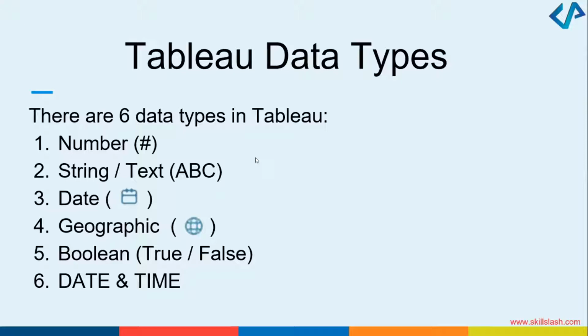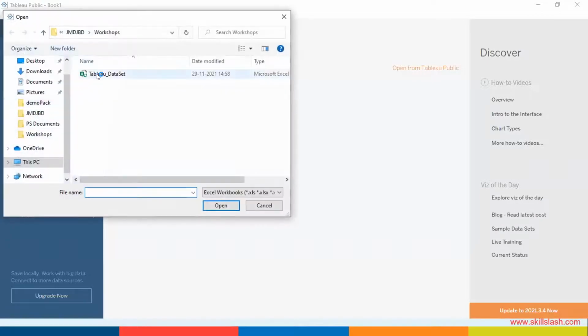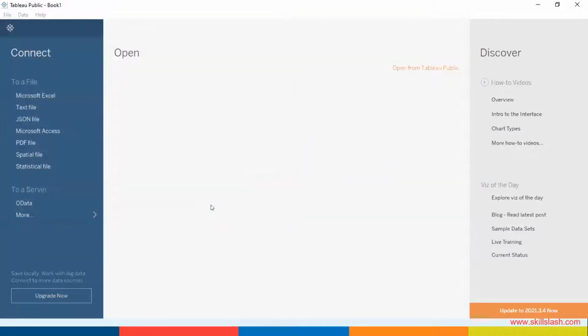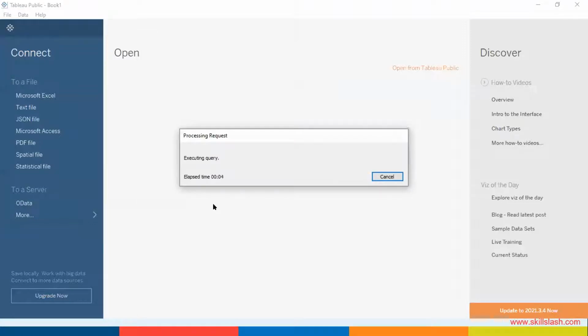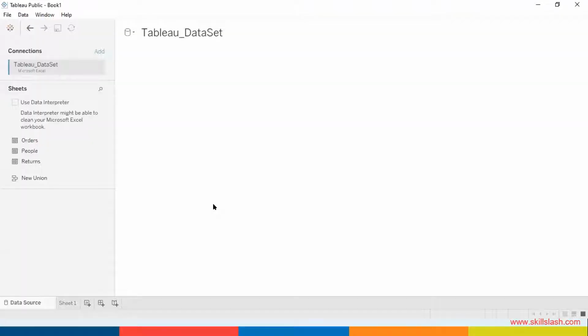So quite intuitive. So just to quickly repeat the steps we did, we go to Microsoft Excel because I wanted to get the Excel sheet information onto Tableau. Click on the option Tableau dataset, click on open. As I click on open, you would see that it executes a query and it is retrieving everything that I had on the Excel sheet here.